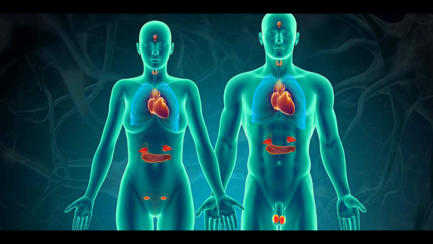Now we're going to talk about the inputs that control hormone secretion. There are three main types of inputs: neurotransmitters, ions or nutrients, and hormones. They go to the endocrine cells, which alters the rate of hormone secretion.